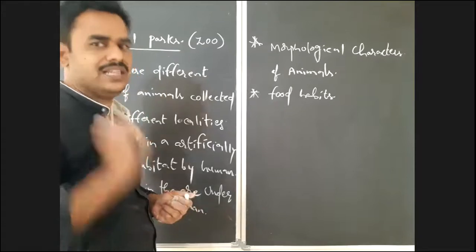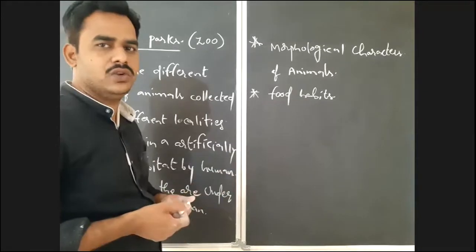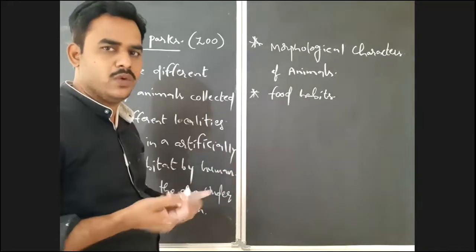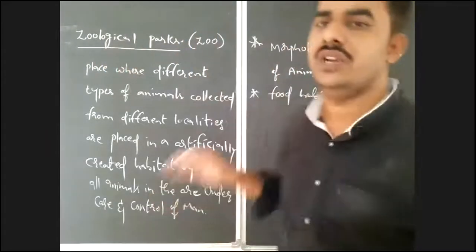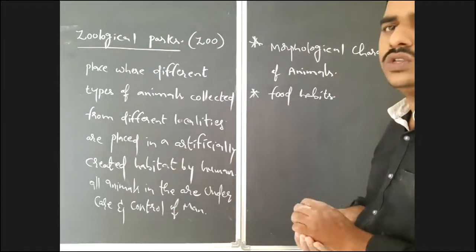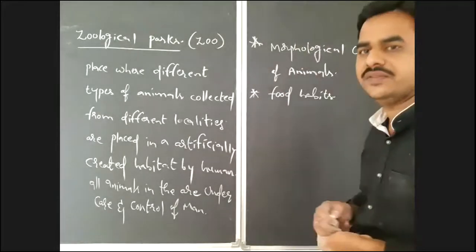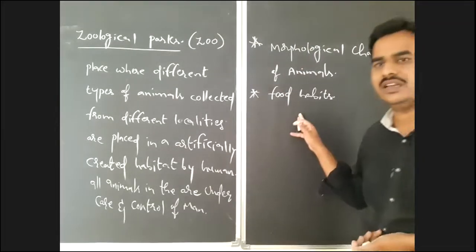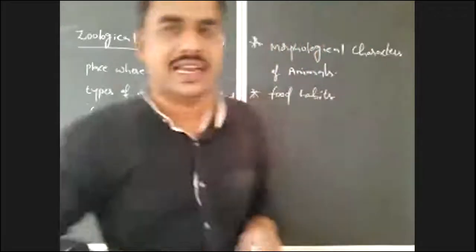Based on the food habits of organisms, you can classify the animals into carnivores, herbivores, and omnivores. Okay, so it is also valuable information you get from the zoo. So zoos provide knowledge about the food habits of organisms, and based on that, we can easily classify the animals.